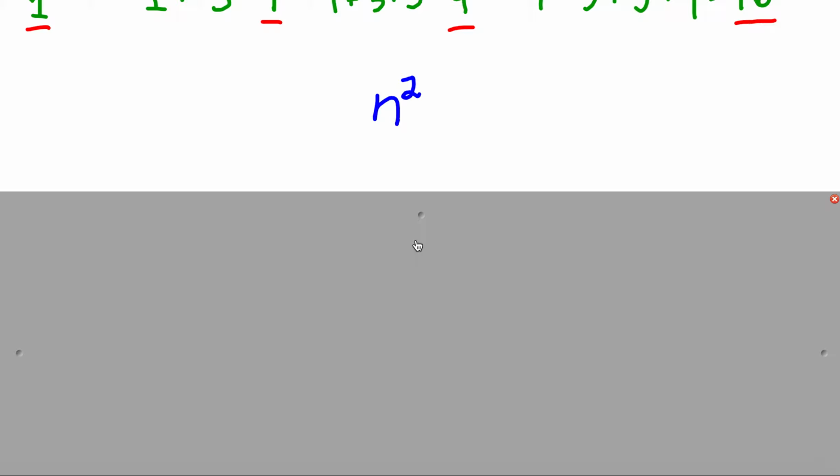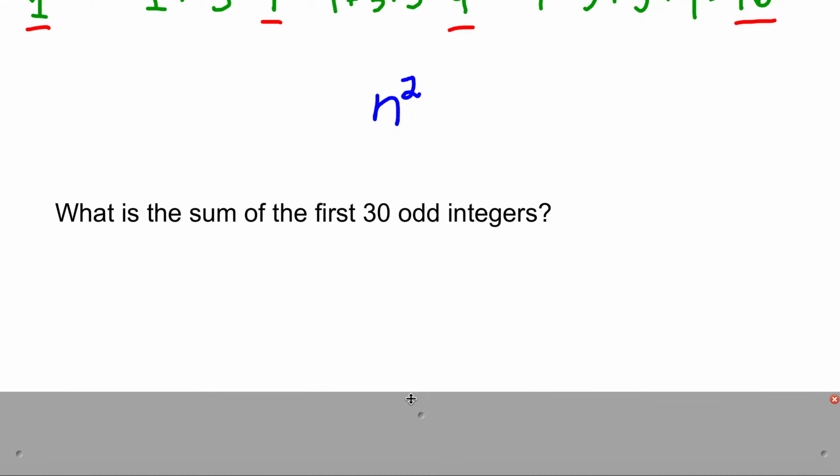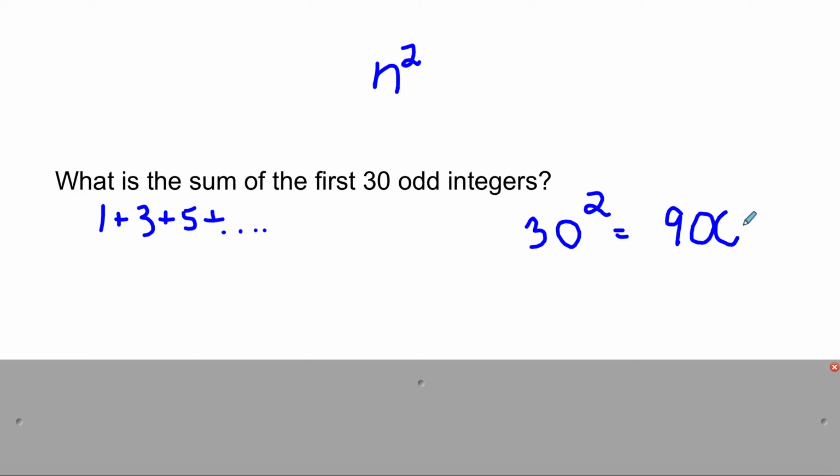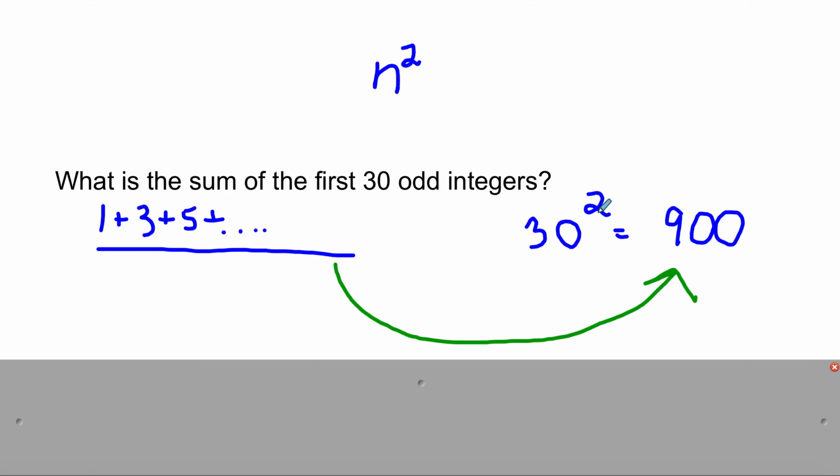So when I ask you a big question like, hey, what's the sum of the first 30 odd integers? You don't have to count, okay, 1 plus 3 plus 5, and so on and so forth, right? All you have to do is go, okay, because I noticed this pattern earlier, I can do this really quickly. I know that the sum of the first 30 odd integers is just going to be 30 squared, and 30 squared is 900. So if you sat there and wrote down 30 of these odd positive integers and added them, guess what you would get? You would get 900. And if you don't believe me, you should take the time to do it. But this is why patterns can be powerful.